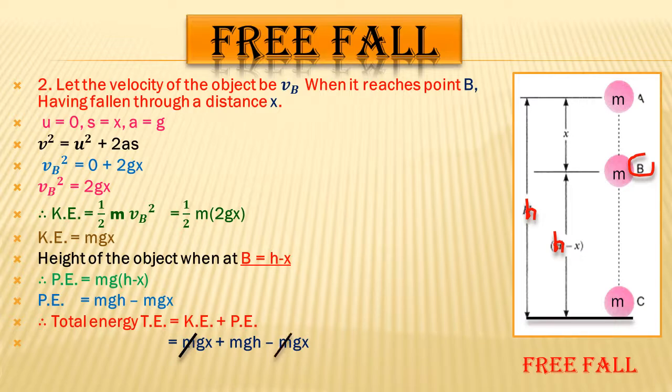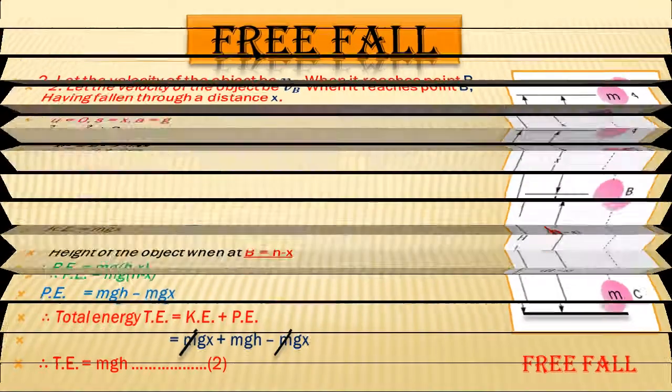So plus mgx minus mgx will cancel, they will get 0, and the only value remaining will be mgh. So here also the total energy is equal to mgh. So students, this will be our equation number 2, and you have to remember in the previous slide we got the total energy value as mgh, and here also the total energy is mgh. So in both cases we get the same total energy, mgh.